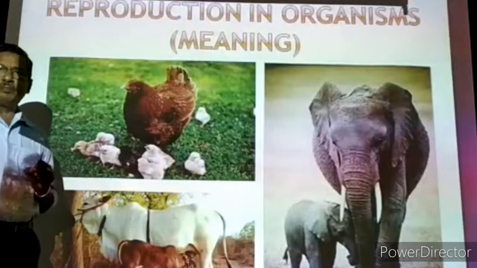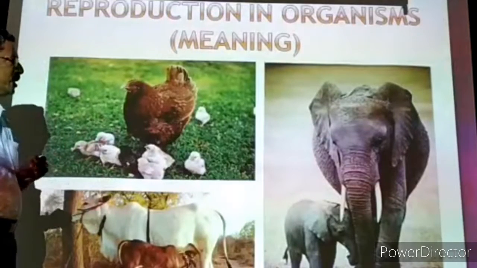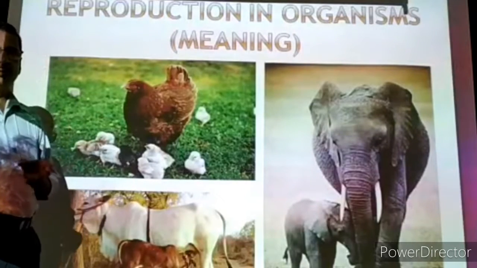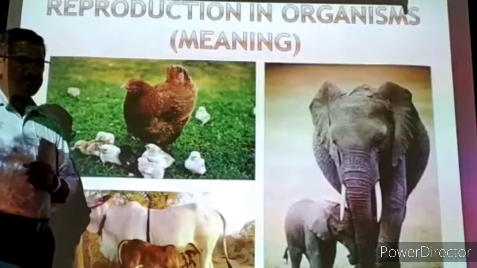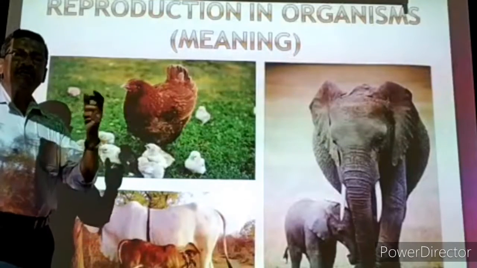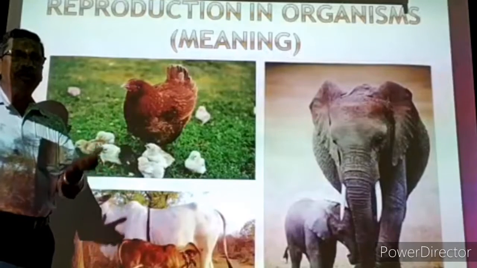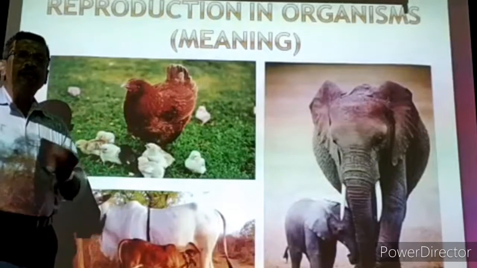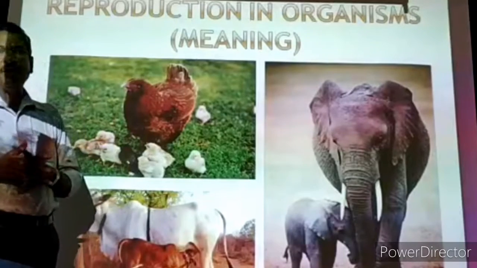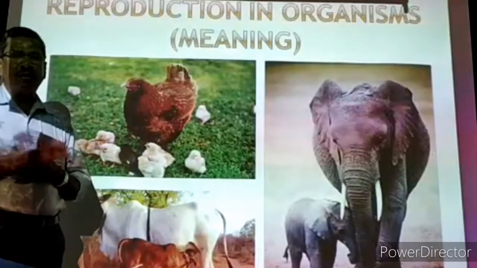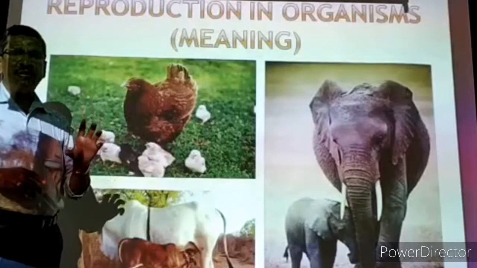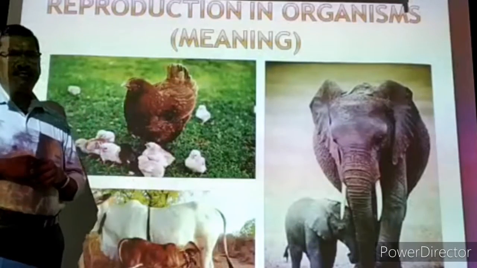The same thing is happening for plants also. For example, one mango tree is there. It is producing a lot of fruits. Each fruit is having one seed. When the seed is sowed in the soil, the seed will germinate into a new small sapling. Later on, it is developing into a big mango tree only. It will never grow into a coconut tree. It will never grow into a banyan tree. Mango seeds will develop into mango trees.